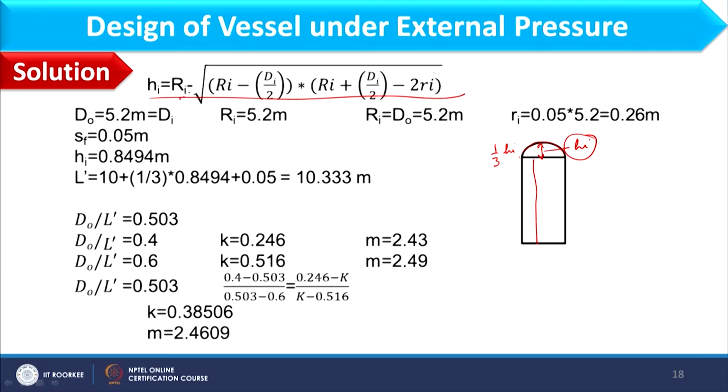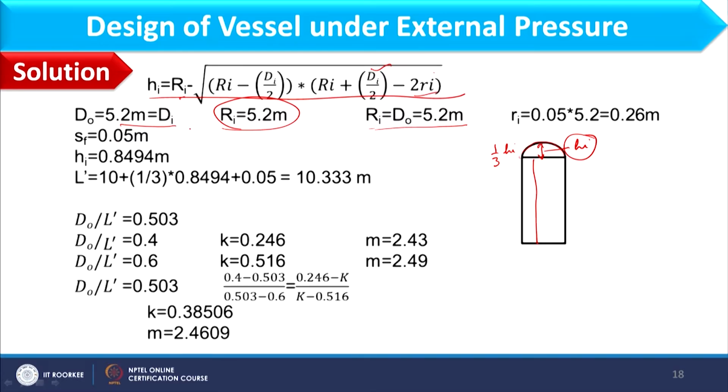Here we have capital Ri and small ri and di, and dO is given as 5.2, which I am taking as di for initial guess. Ri is equal to d naught, which is equal to 5.2, and therefore I have taken Ri equal to 5.2. SF is given as 50 mm.